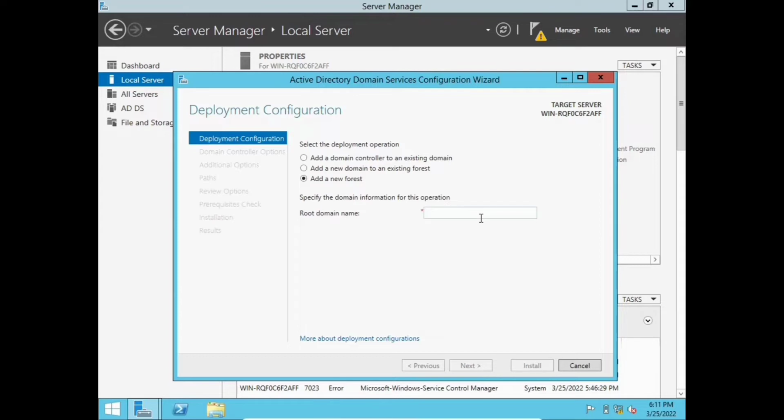We need to click add a forest and then specify the root domain name. Any root domain name will do. So I'm gonna use my first name, and then the extension .local. Then click next.